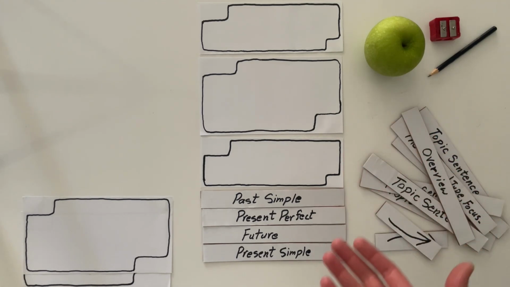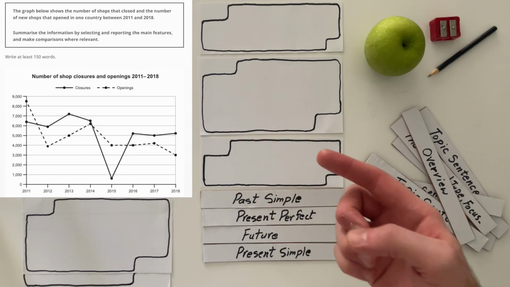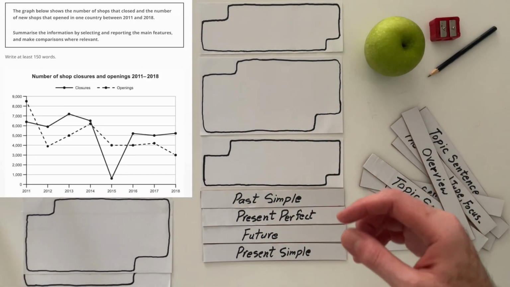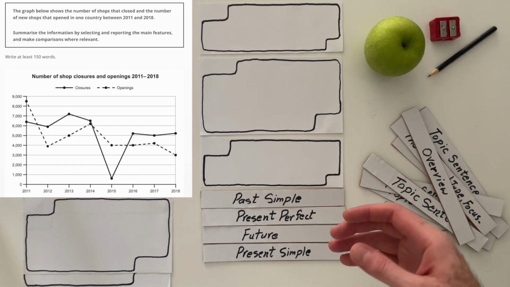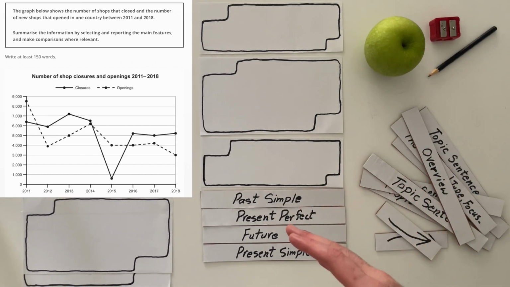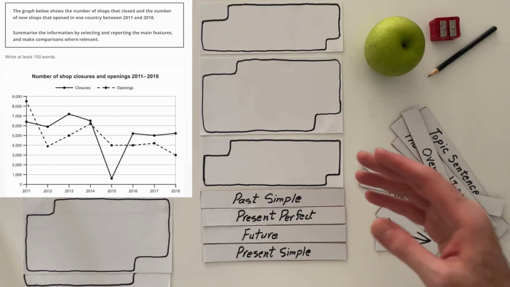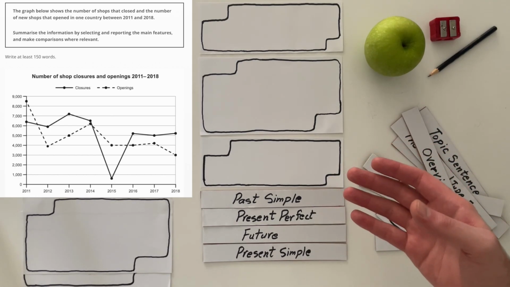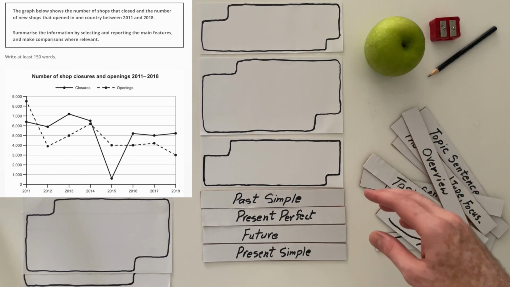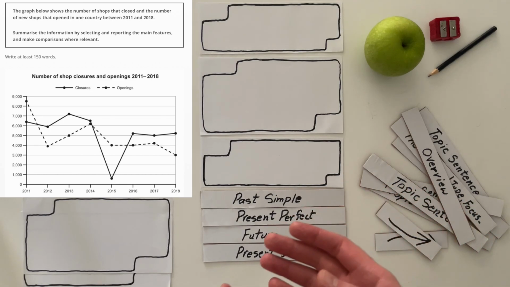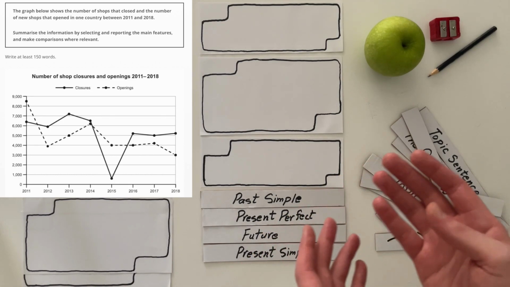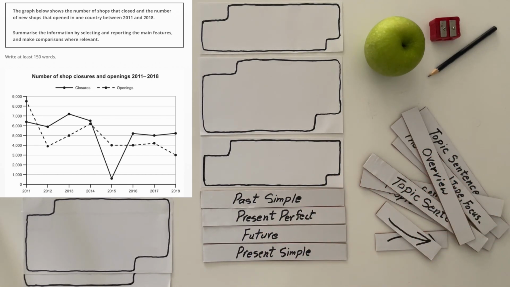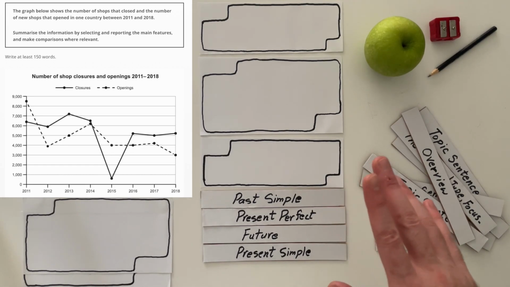We have a report today, and then here's the rubric. It says, the graph below shows the number of shops that closed and the number of new shops that opened in one country between 2011 and 2018. So, first things first.